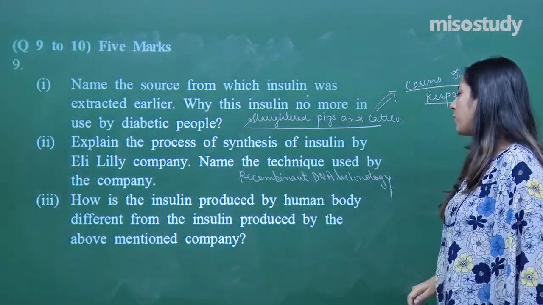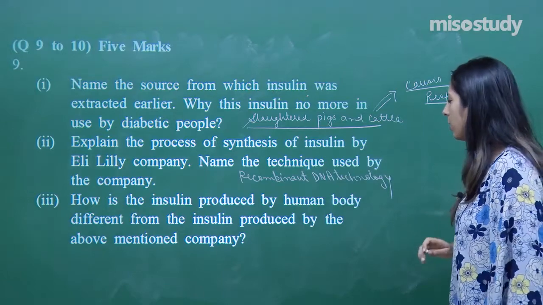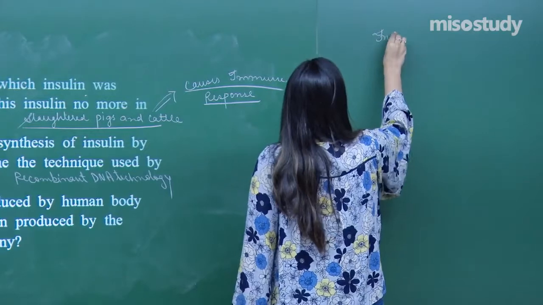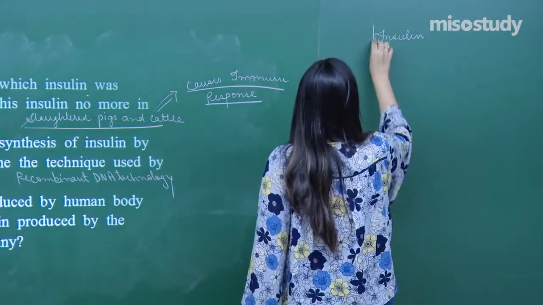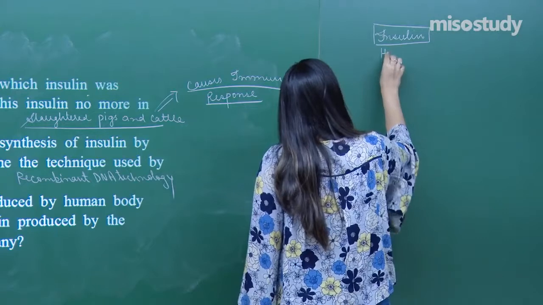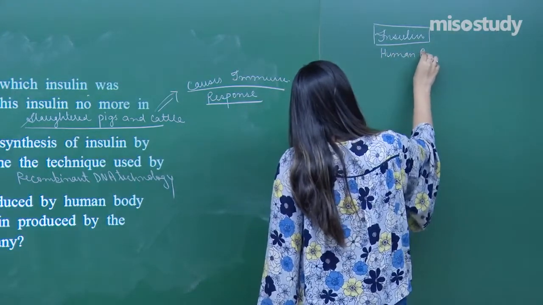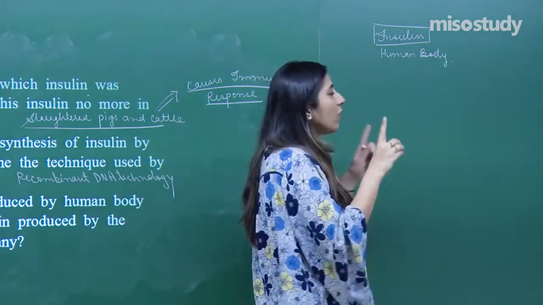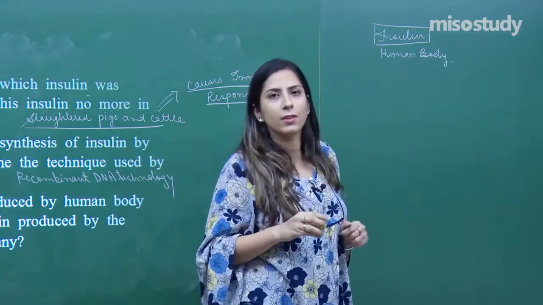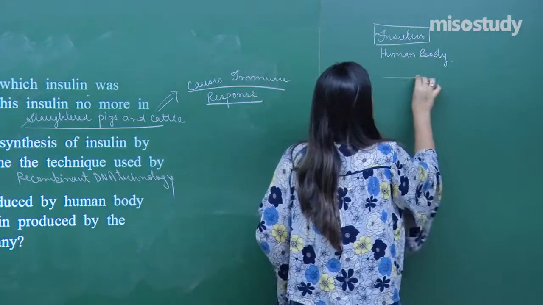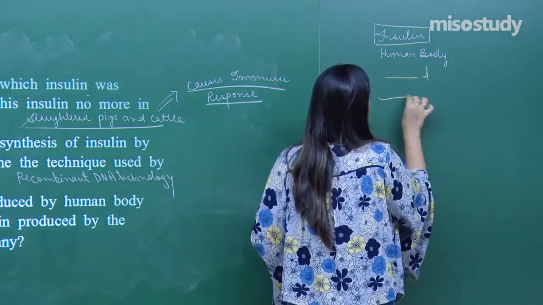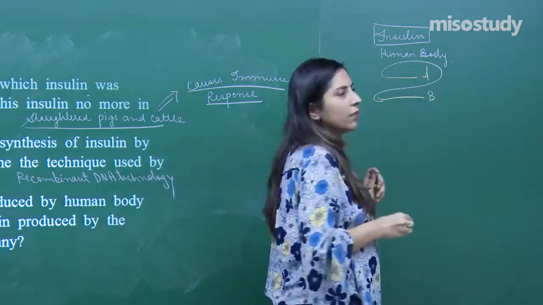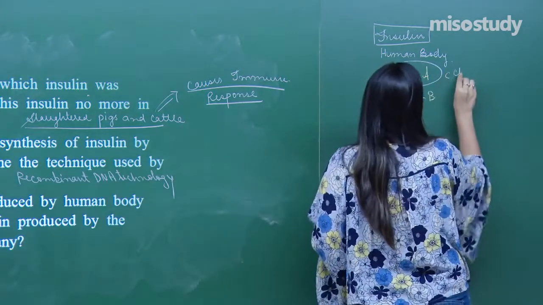How is the insulin produced by the human body different from that of the insulin which is produced by the mentioned above company? Come to this side. When we talk about the insulin which is produced by human body, that is made up of two chains, and along with those two chains, one more chain is present, that is called a C chain. So this is a chain, this is quite a big B chain, and in between we have another chain which is called a C chain.